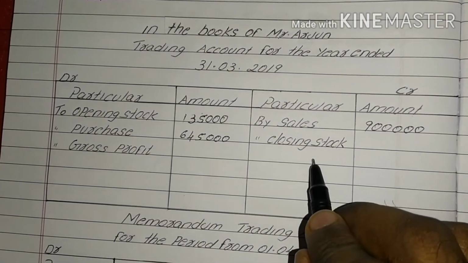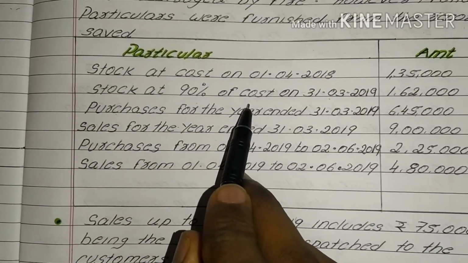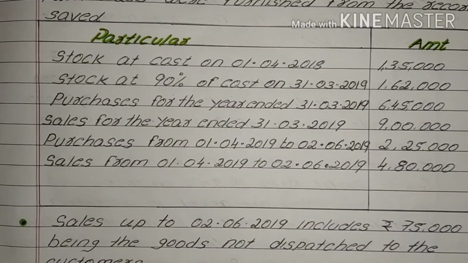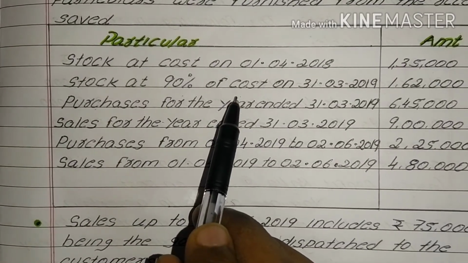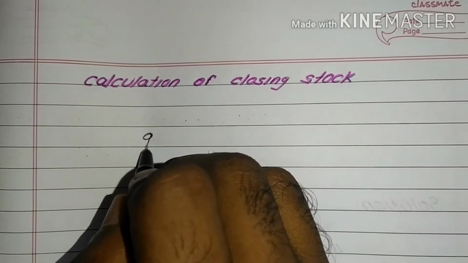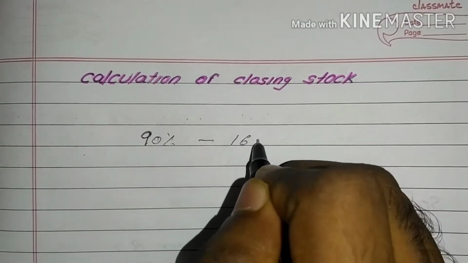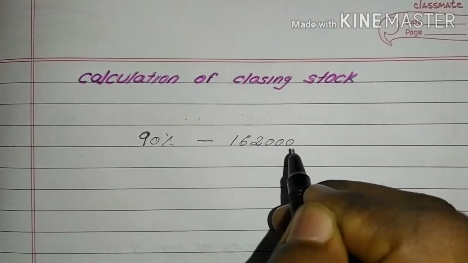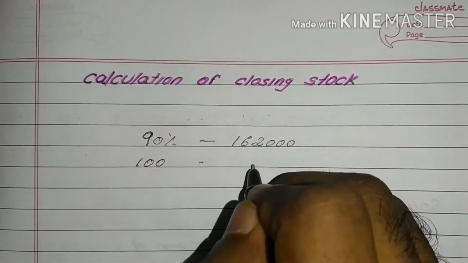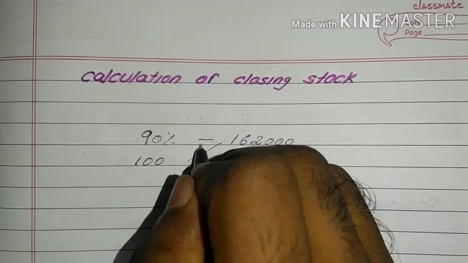Next is closing stock. The closing stock given in the question is 90% of cost. We need to know 100% of cost. So we need to calculate it. Here 90% of cost is given as rupees 1,62,000. From the given data, 90% of cost is 1,62,000 and 100% of cost is not given in the question. To calculate it, just cross multiply.